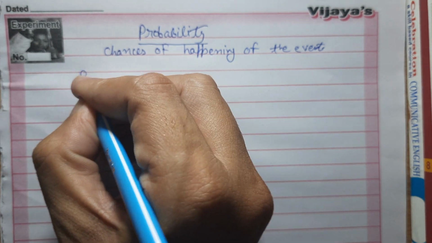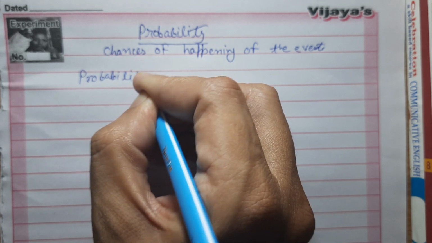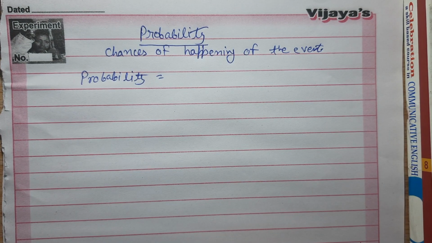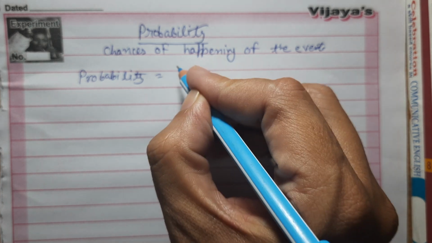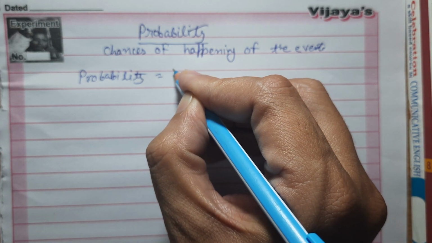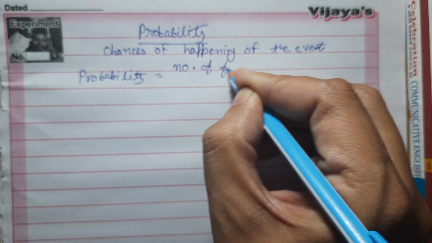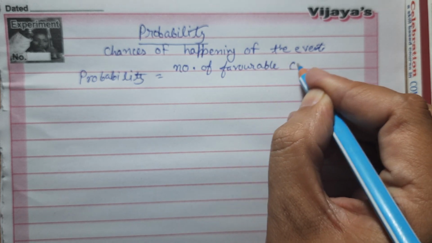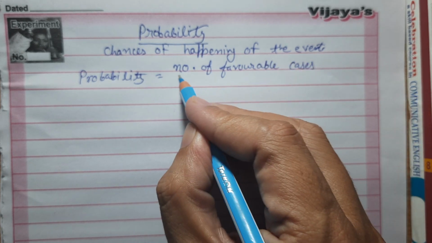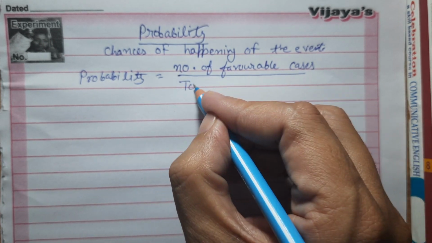By using the formula, probability is given by the formula: probability is equal to number of favorable cases over total number of outcomes or total number of cases.